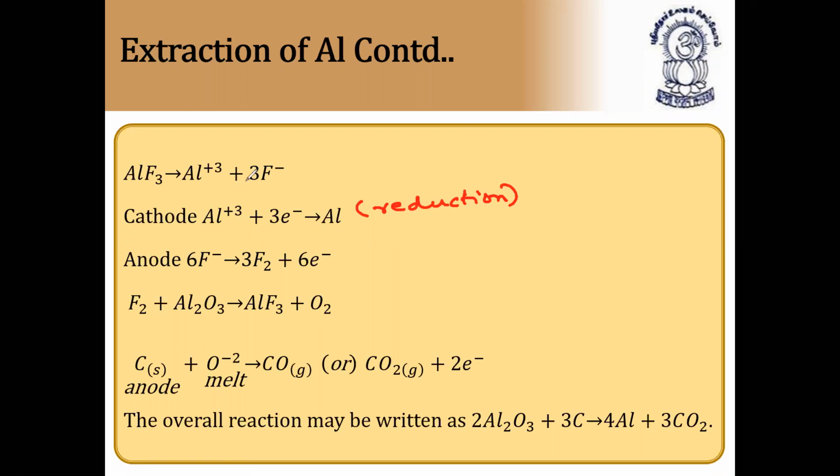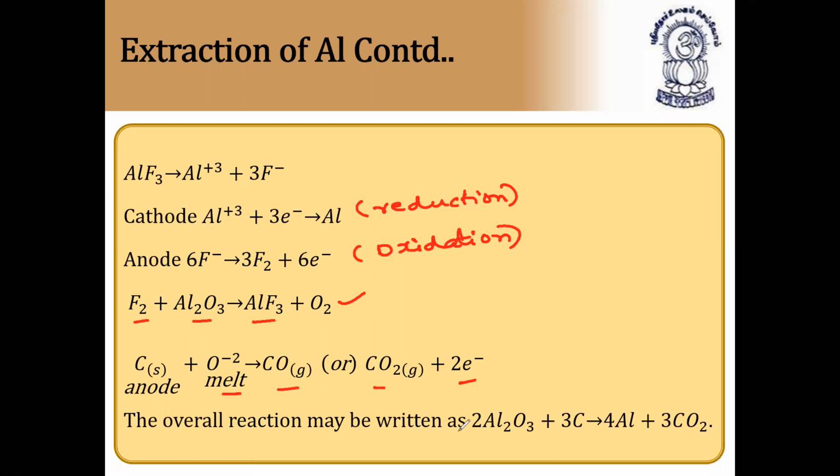And at the anode, these fluorine ions change to fluorine molecule. That is called oxidation. At the anode, what is taking place? Oxidation. So this fluorine combines with aluminum oxide again to give aluminum fluoride. So again, this process is being repeated. So carbon plus oxide forms carbon monoxide, carbon dioxide plus 2 electrons.